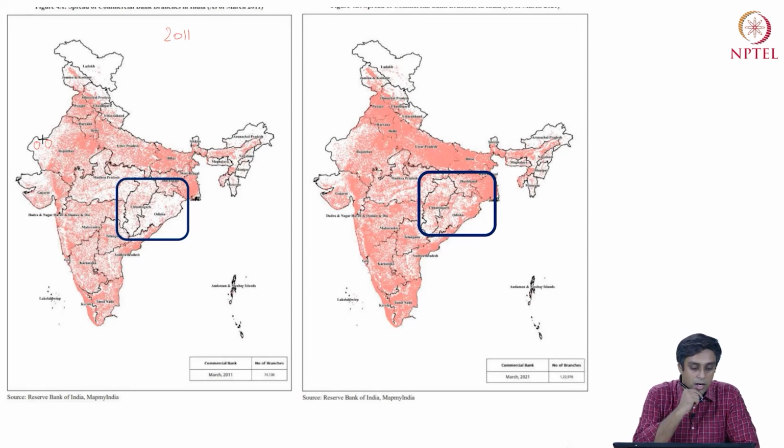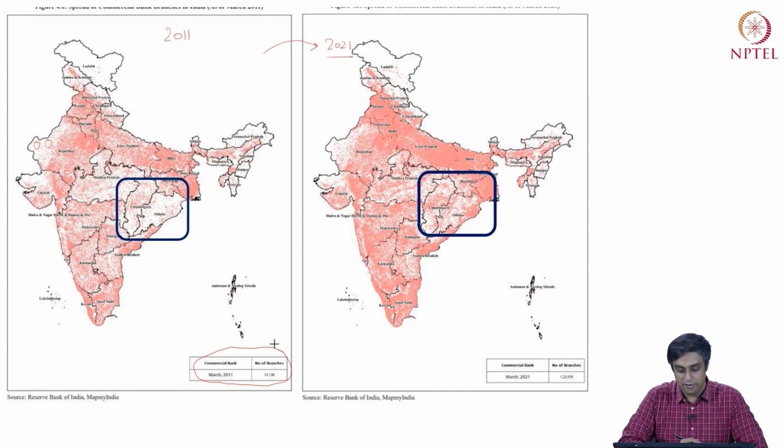So now from 2011, then we have the commercial bank branches spread in 2021. At the outset, what we are seeing is, well, there are definitely more bank branches in India from 2011 to 2021, right? And the number of bank branches, which is also coming from the Economic Survey, has gone up from 74,130 to 1,22,976. So there is indeed a pretty high increase, about a 70% increase, if not double, about 80% maybe, in the number of bank branches.